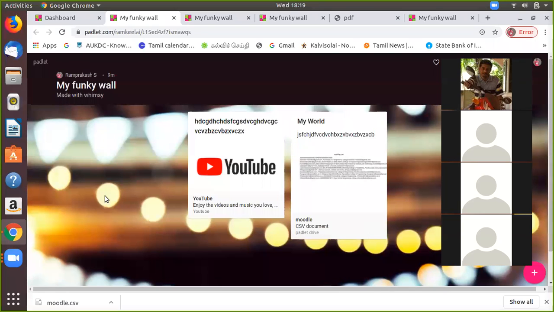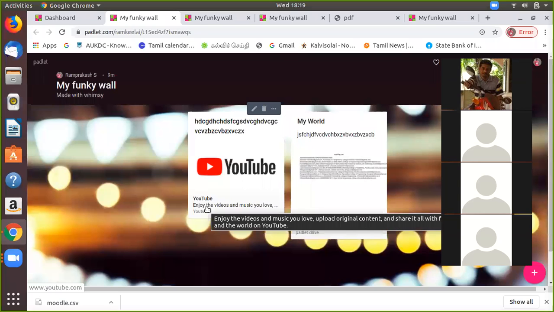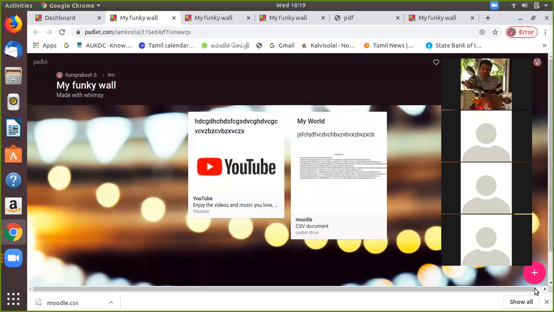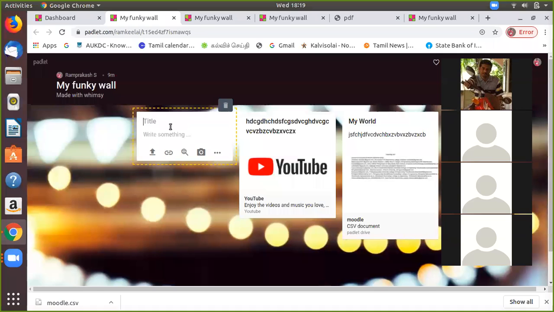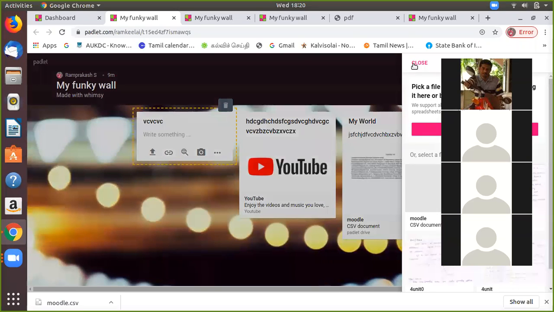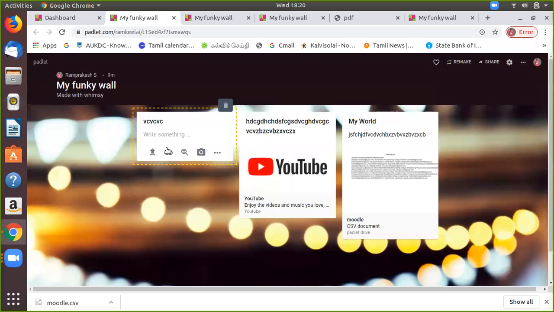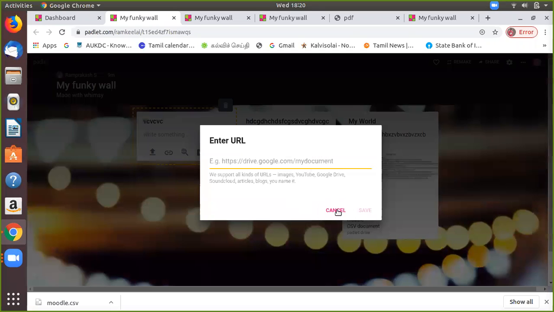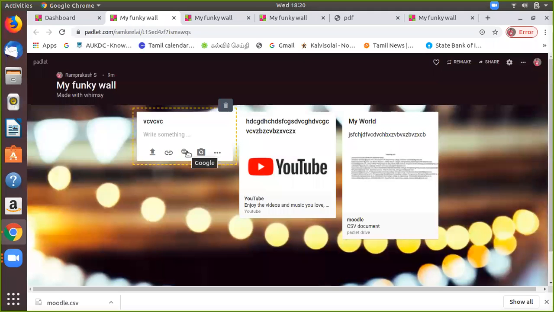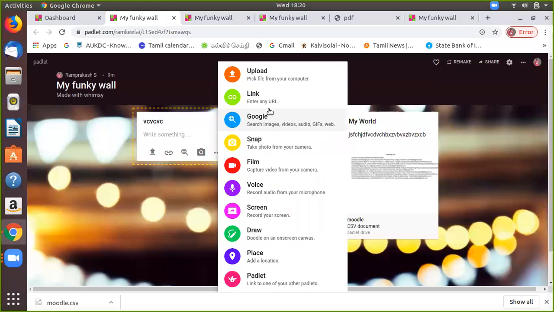E-learning content, lab programs, tutorials, videos, anything you can share. By clicking the plus button you can write the title of the content and share it by uploading a file, and you can give a URL link. By Google you can search the content, photographs, and many more options are there.